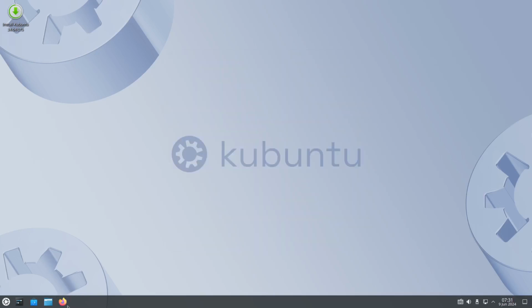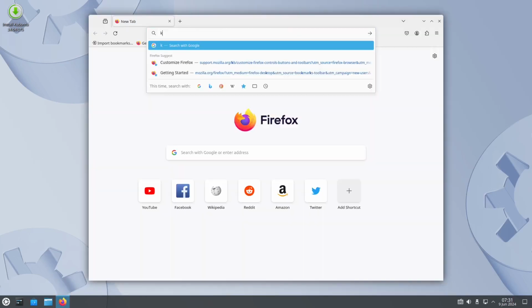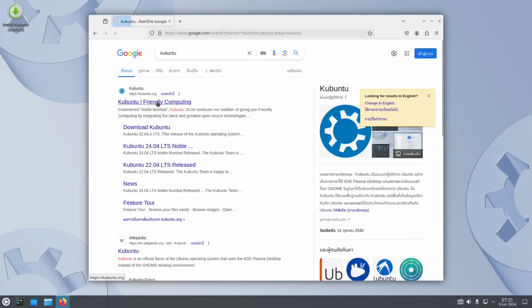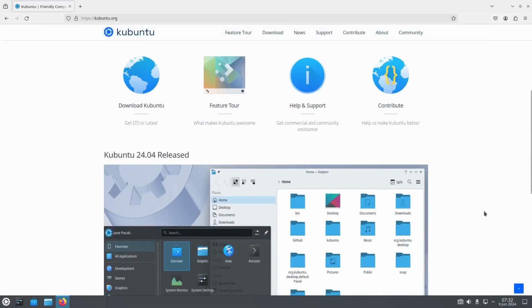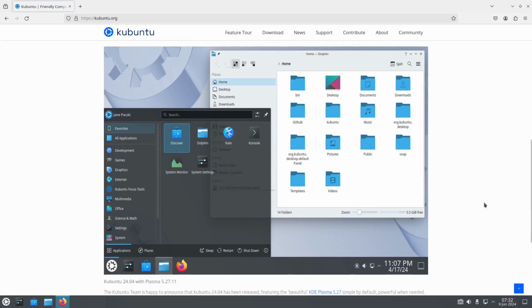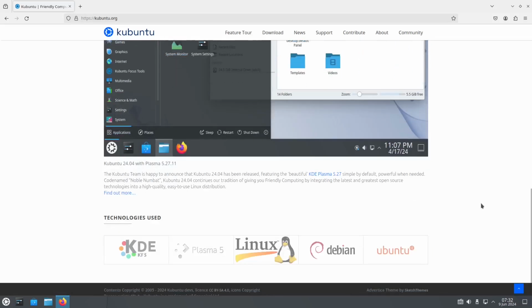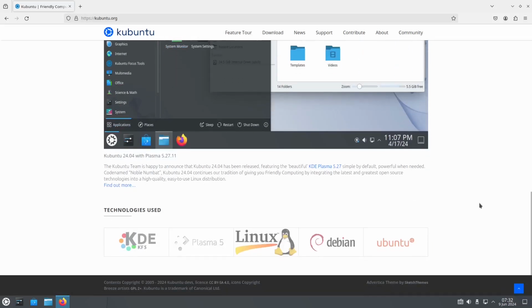So anyway, let's go to the website of Kubuntu, kubuntu.org. It is running 24.04 LTS, which means long-term support. You can download this and have a free tour. Screenshots are available if you are wondering what the Kubuntu desktop operating system is.